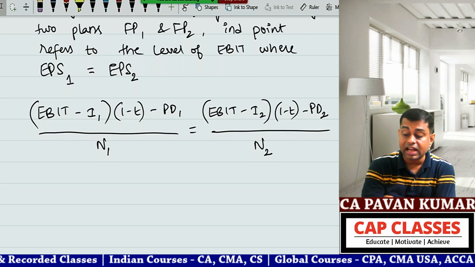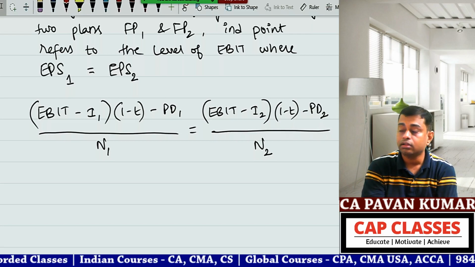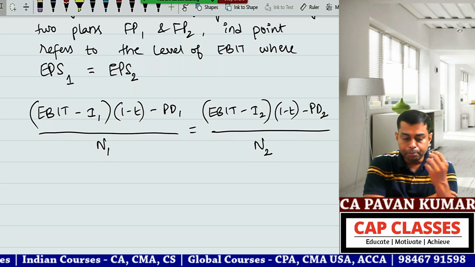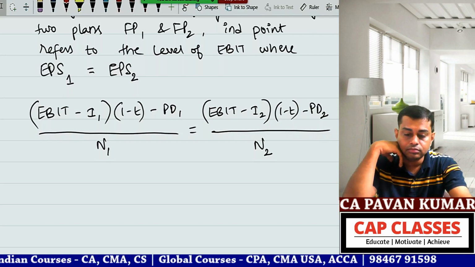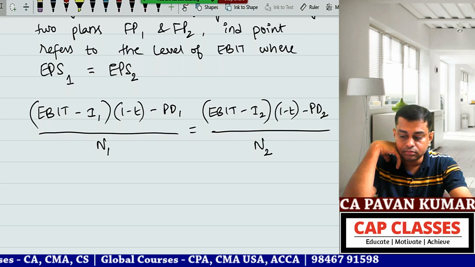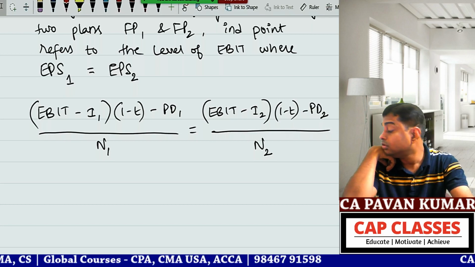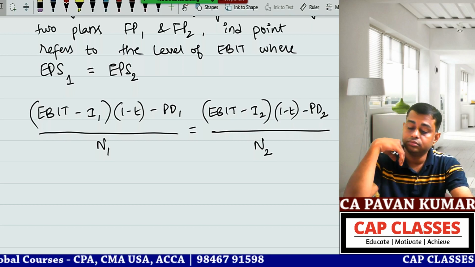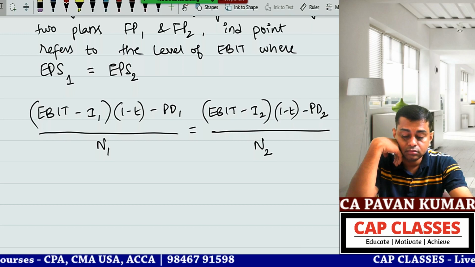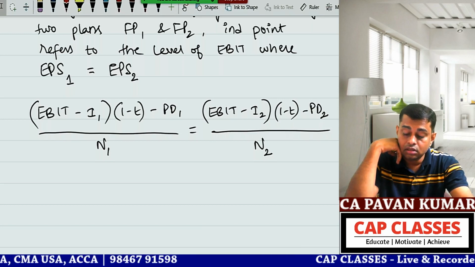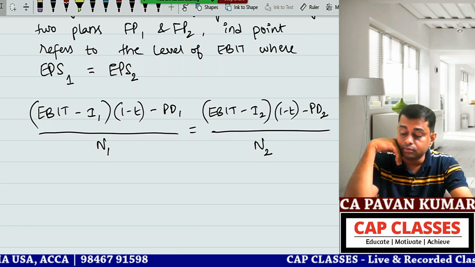PD1 is equal to preference dividend as per plan 1.